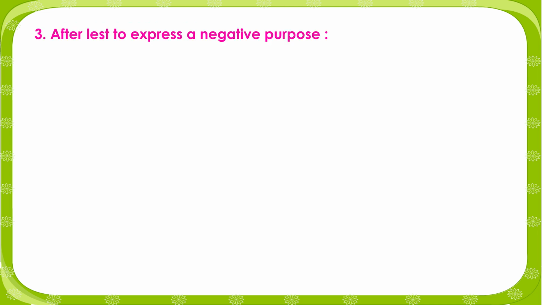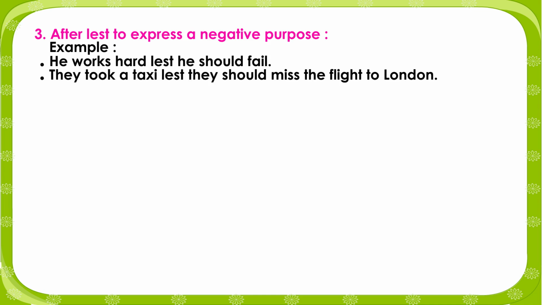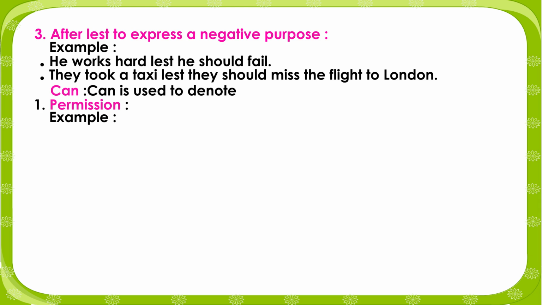3. After lest to express a negative purpose. Example: he works hard lest he should fail. They took a taxi lest they should miss the flight to London. Can is used to denote 1. Permission. Example: you can't enter my room.